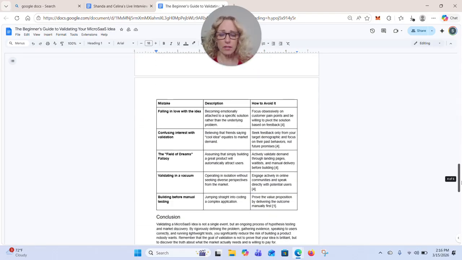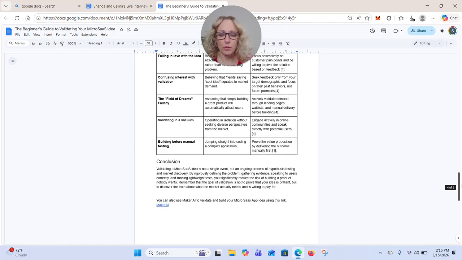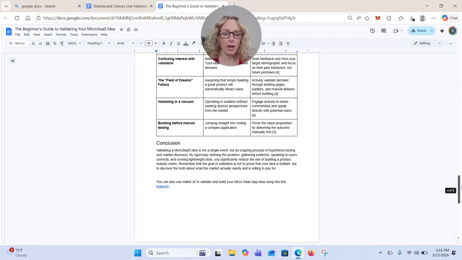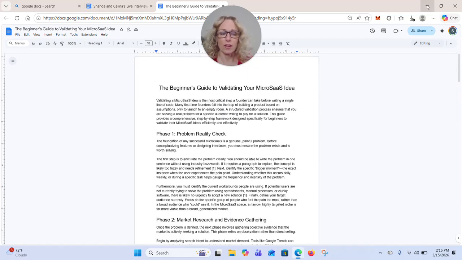This entire document is just about thinking through what MicroSaaS application idea you have, and then how to validate it before you actually spend the time and money to create that MicroSaaS application. In a future training, I'll show you how to do those too. So you want to go all the way through this document, but let me show you an easier way to do that.